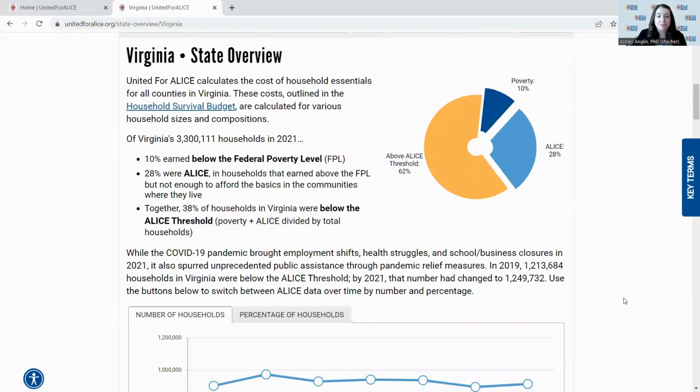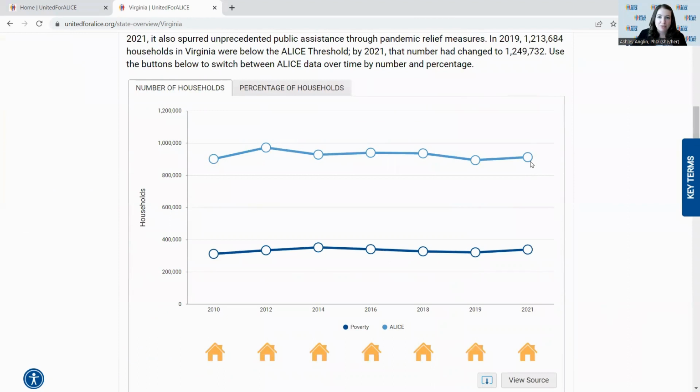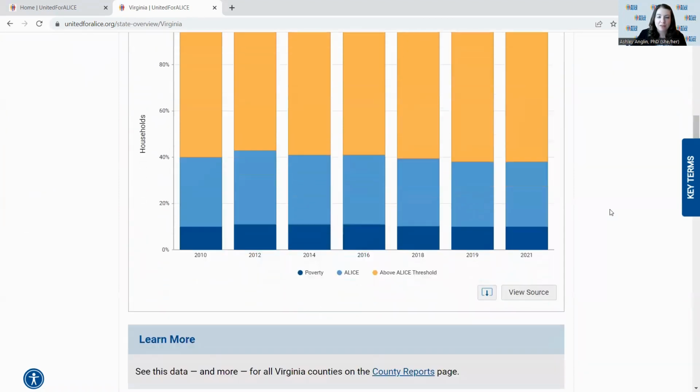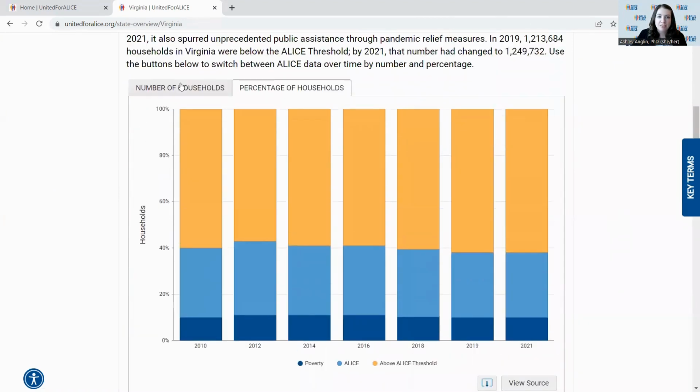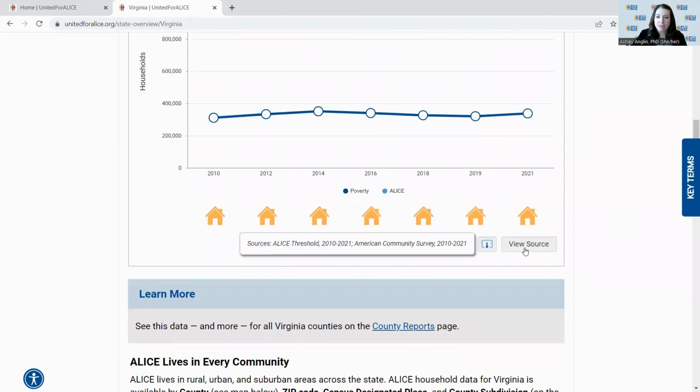With the state overview page, this is really the kind of the home page for each of our partner states, where you can see the top line statistics here, as well as look at the number of households, Alice, and poverty over time, both by the number of households and the percentage of households. You can also see in the houses below the total number of households for each year. Below all of our figures, we also have source and note options here, as well as the ability to download a Excel spreadsheet with the data that accompanies each of the figures with this download button here.